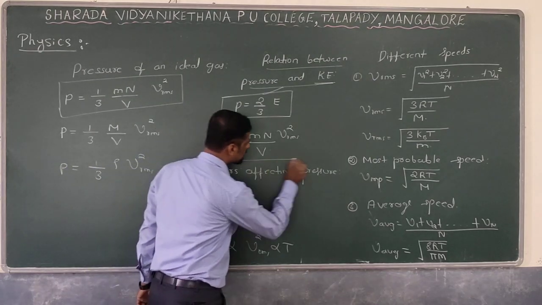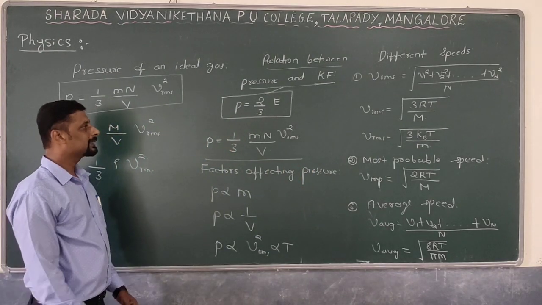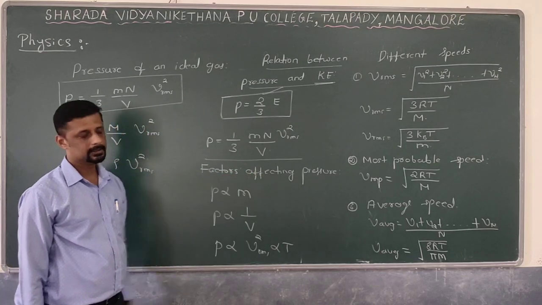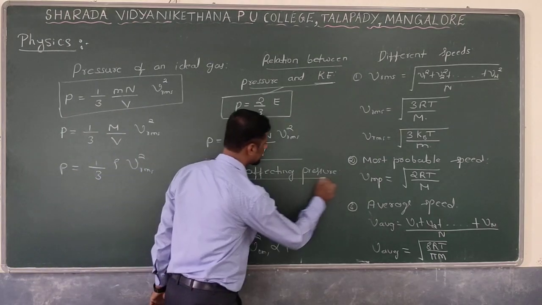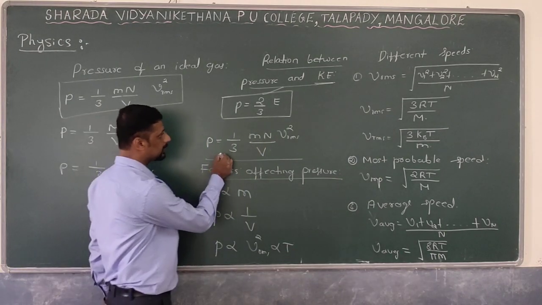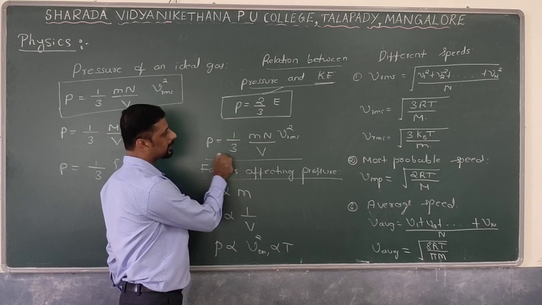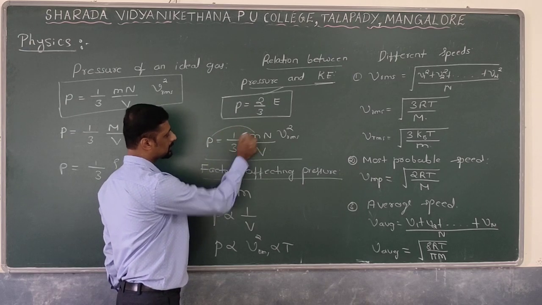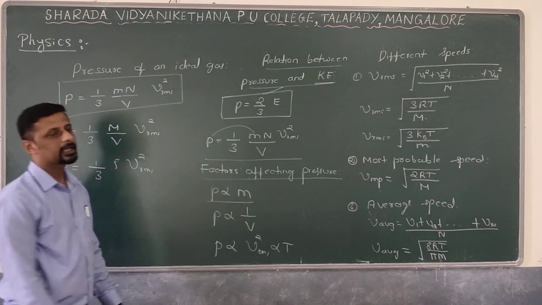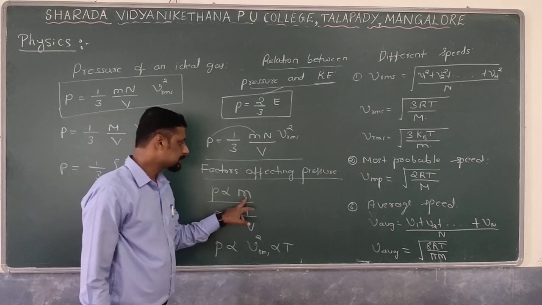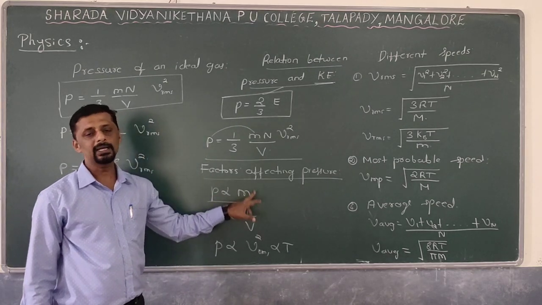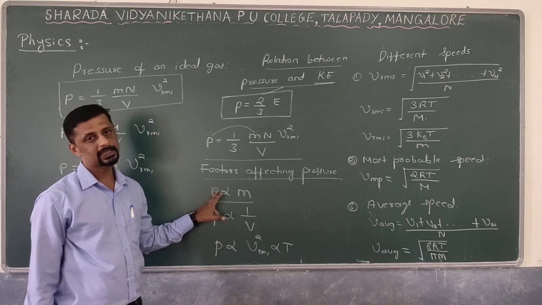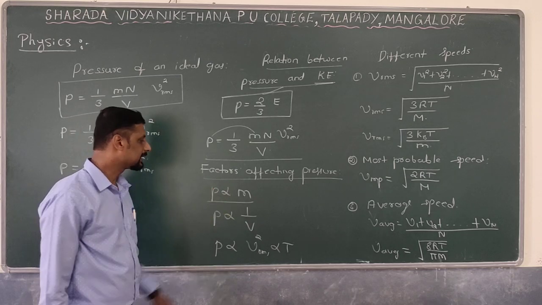In the expression for pressure exerted by the gas, P is equal to 1 by 3 M into N divided by V into VRMS square, what are the factors which are affecting the pressure? Different factors affecting the pressure are discussed as follows. First, if temperature and volume are kept constant, how are pressure and mass related? P is directly proportional to M. That means the pressure of a given mass of a gas is directly proportional to the mass of the gas. As the mass increases, the number of molecules increases, the number of collisions increases. Obviously, the pressure exerted by the ideal gas also increases.